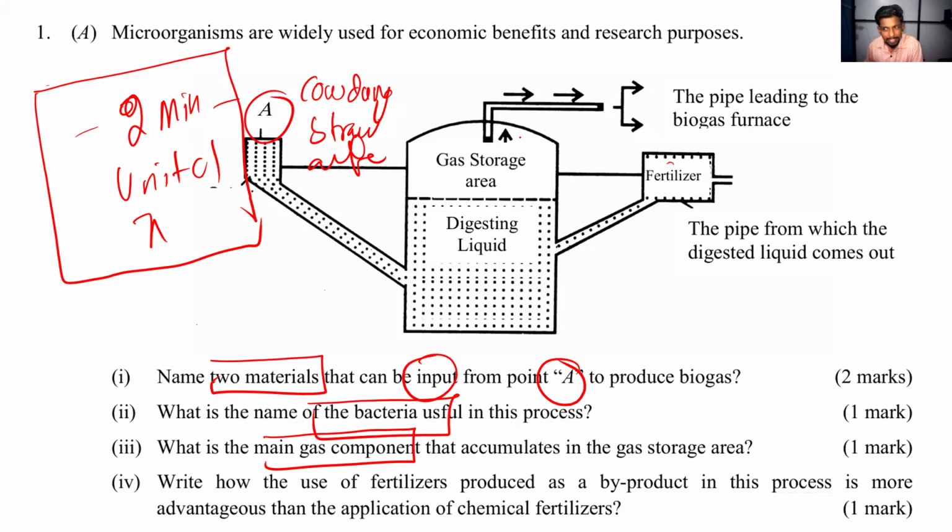Can we write biogas? Methane gas, right? Methane gas. Instead of writing methane gas, you can even put it like this, CH4 gas. That is the same formula for methane. Methane can be written as CH4 gas.